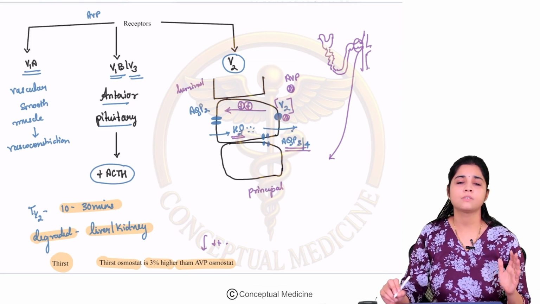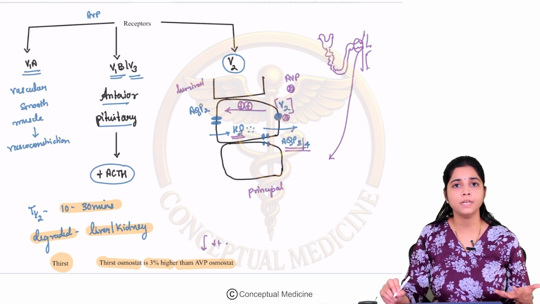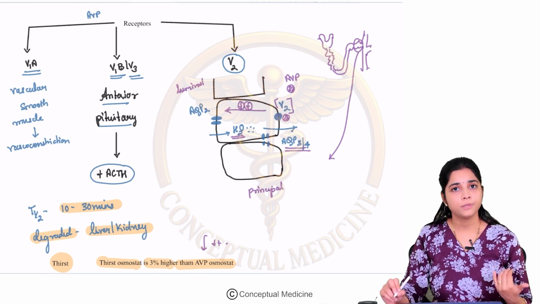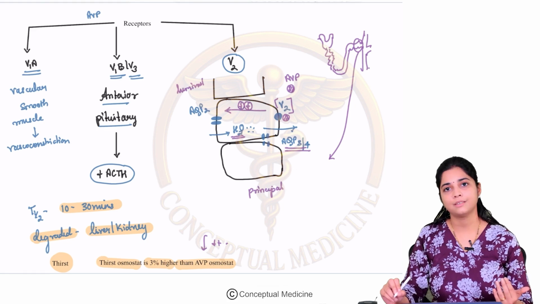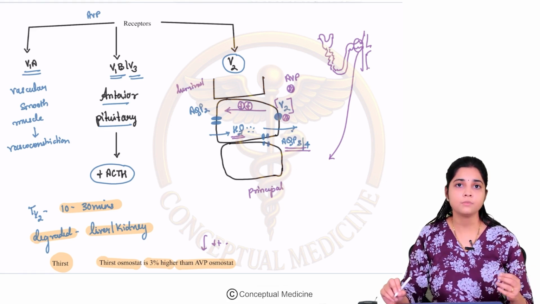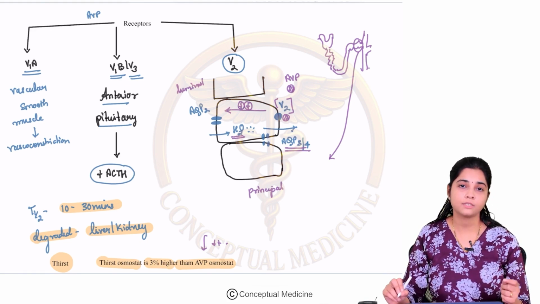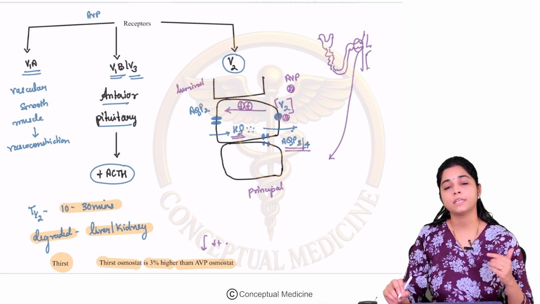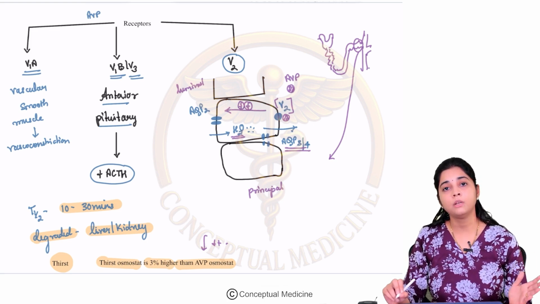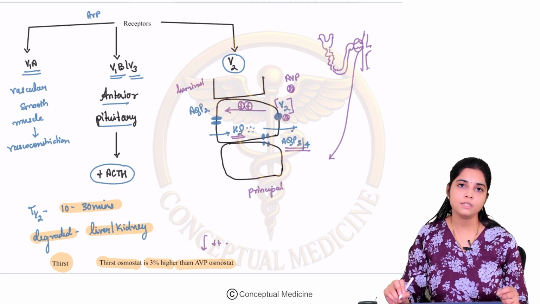AVP will ensure that he does not keep on diuresing and the volume status is maintained. But beyond a point, AVP cannot bring the osmolality back to normal. Beyond that, what is stimulated? It is your thirst center, so that he tries and drinks water. So the thirst osmostat is set at a higher level, such that whenever the osmolarity cannot be controlled by AVP alone, that is when your thirst center is stimulated.